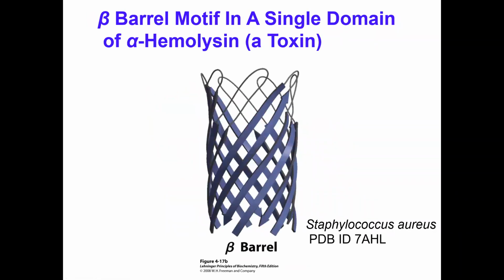The other interesting motif is this beta barrel motif. The beta barrel motif I'm showing you is from a protein called alpha hemolysin. Alpha hemolysin is a toxin from the bacterium Staph aureus. You know, it causes infection. I'm sure you have heard about staph infection. Staph can generate this toxin, hemolysin. You may have heard of this.